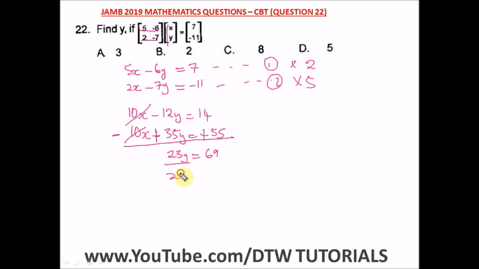So to get our y, we'll divide both sides by 23. 69 divided by 23 will give us 3. So this is our answer, y is equal to 3. And our right option here is option A.